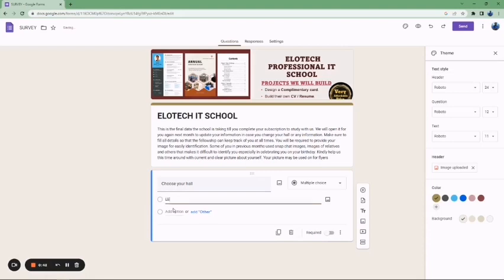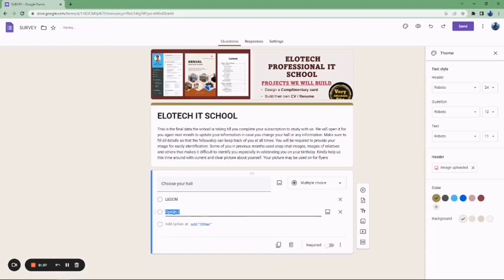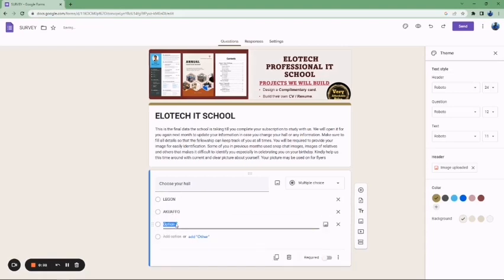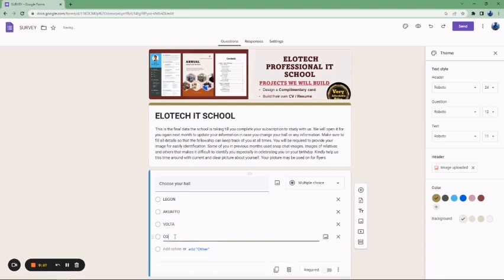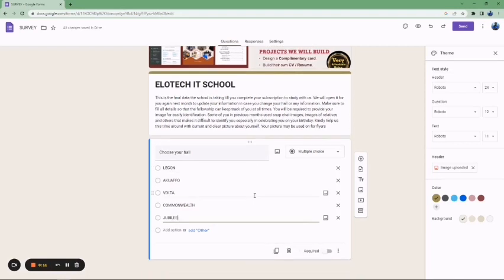So let us write Legon. Assume you have Legon Hall. Click on add option, then add Akuafo. Click on another one and add Volta Hall. Click on another one and write Commonwealth Hall, right? Then the last traditional hall is what? So let's say Jubilee Hall. So assuming these are the only halls that we have, this is going to be just our first question. Let us move to the next question.